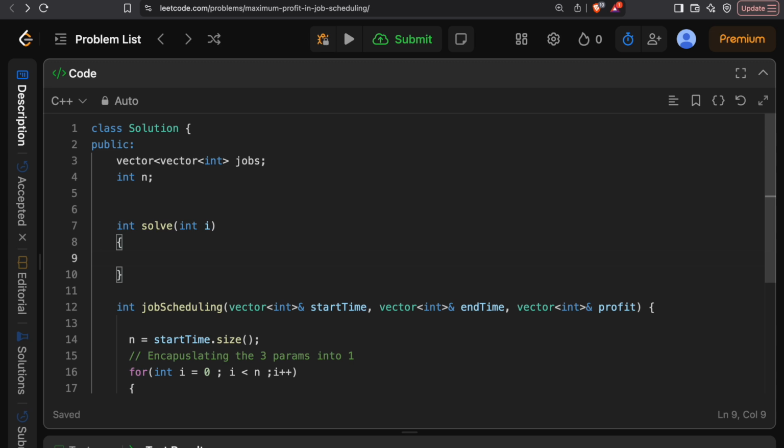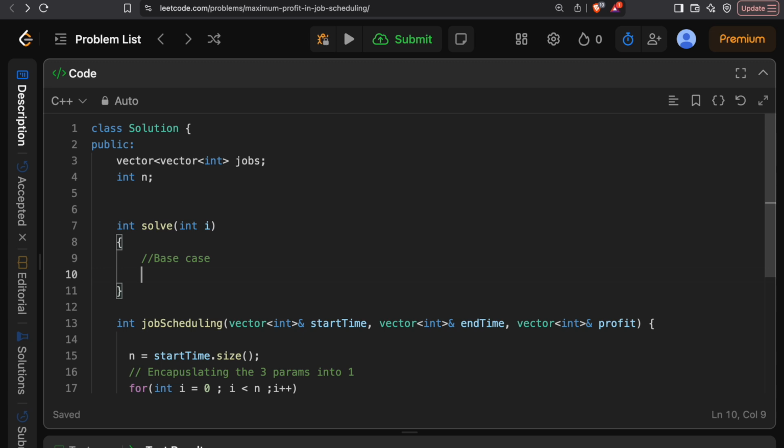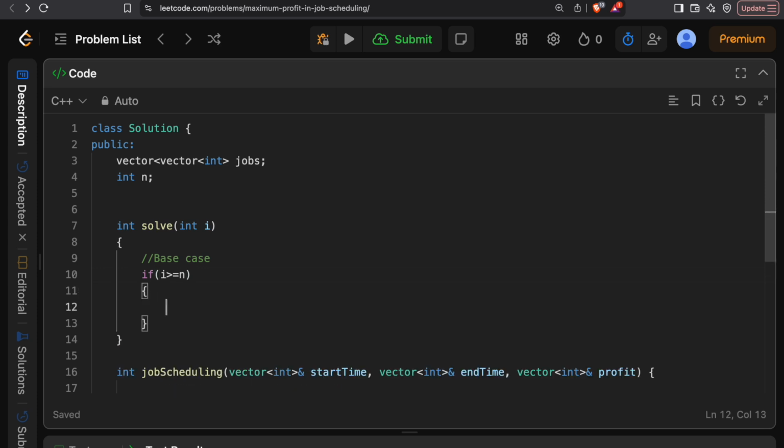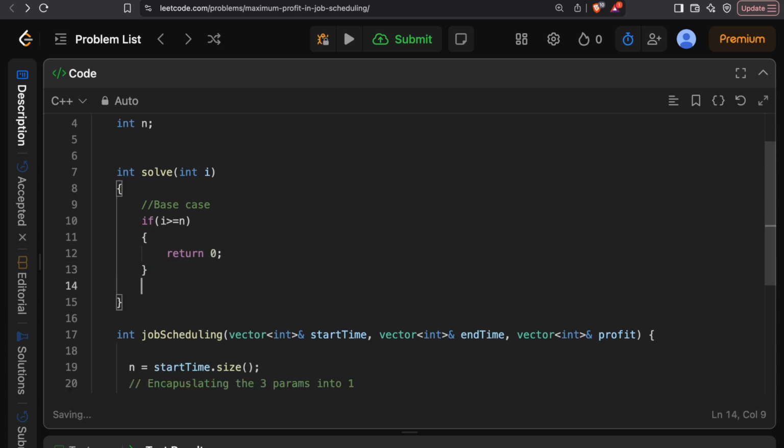So over here, let me write the base case. If i is greater than or equal to n, since we are using recursion, we need to have a base case. So when we are at index n, there is no profit at that point, so we have to return 0. So the base case is done.